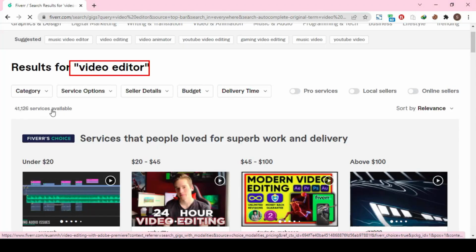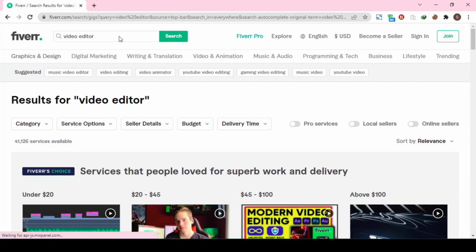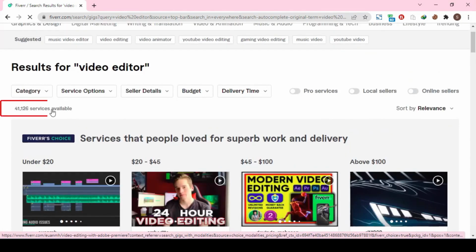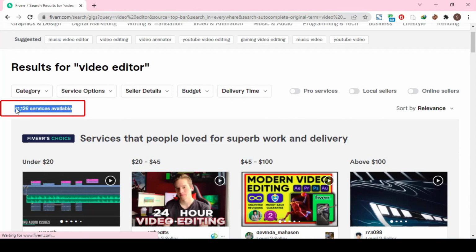If you are a video editor, your primary keyword will be video editor. As we have searched video editor, you can see that it has shown us that this keyword contains more than 41,000 gigs. So choosing this type of keyword will be one of the biggest mistakes. If the main keyword has this much competition, then growing with this type of main keyword on Fiverr will be very hard. So what is the solution for this?